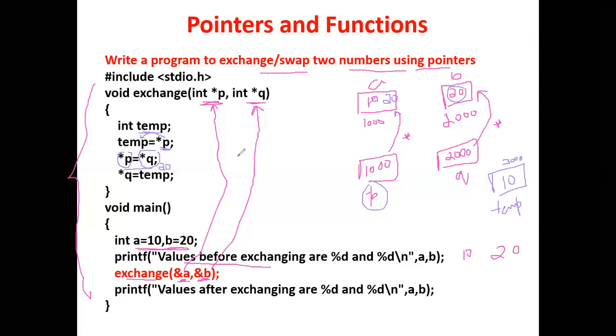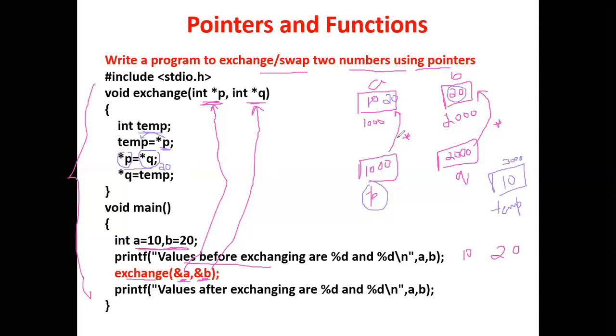So I cannot write just P, or I cannot write just A. I cannot make use of variables A and B here. I have to make use of just P and Q, because P and Q are the local variables. They are the pointers. I cannot make use of A and B. A and B are the variables of the main method. So here we are using the concept of pointers. So that 20 will be placed here.